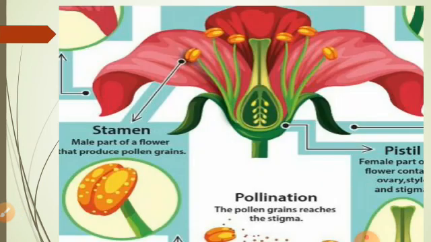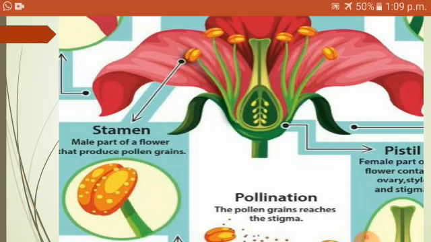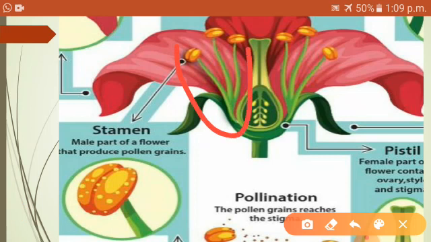Inner to this corolla, we can observe a long tube on which many stamens are arranged. Can you see this picture?